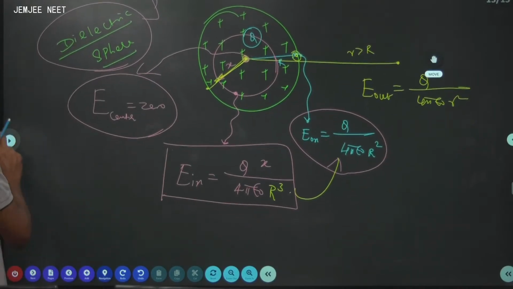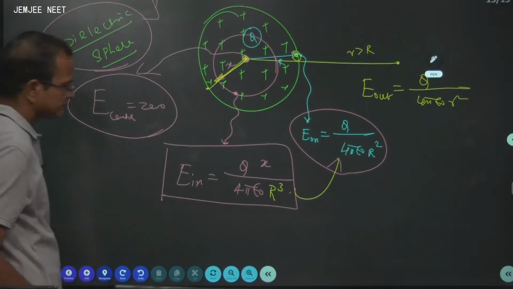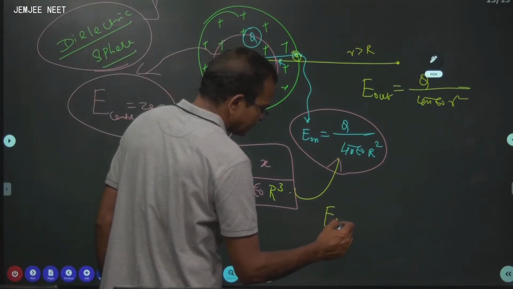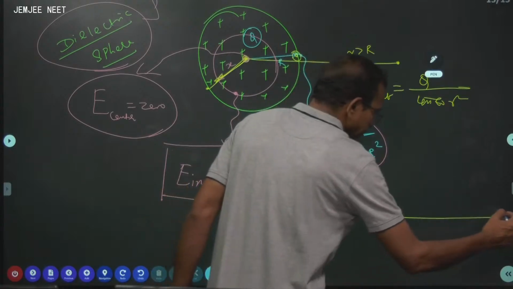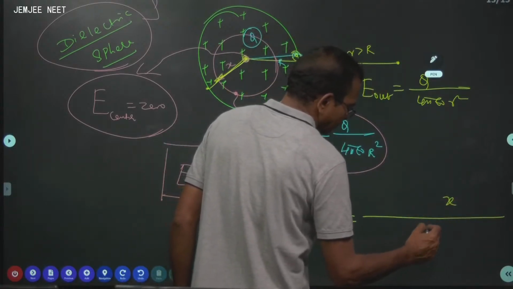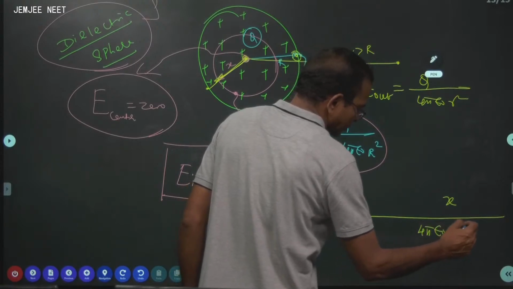Electric field inside is Q x divided by 4 pi epsilon 0 R cube.